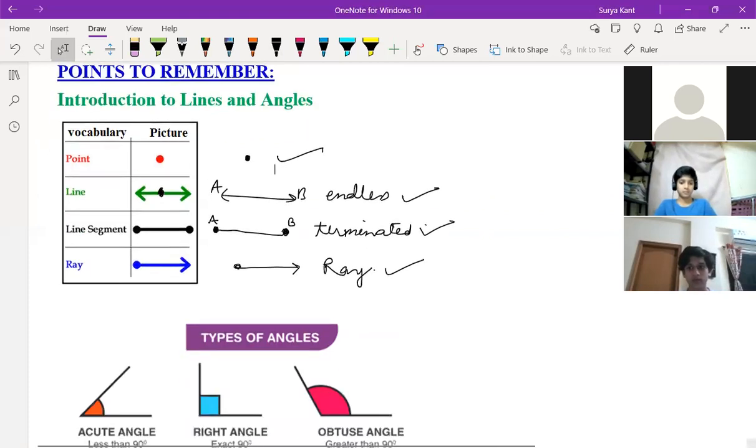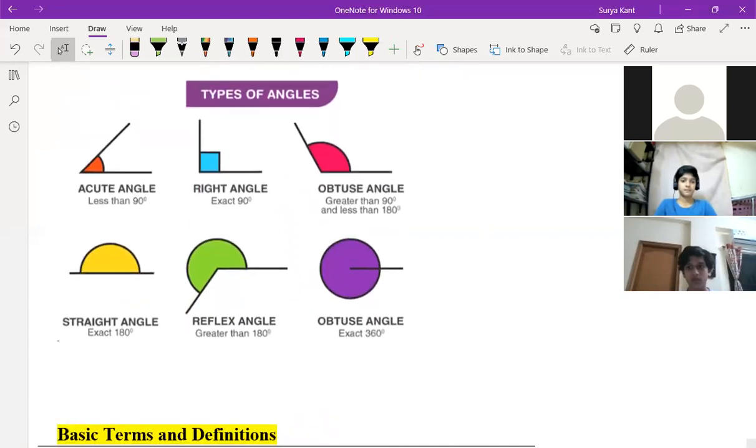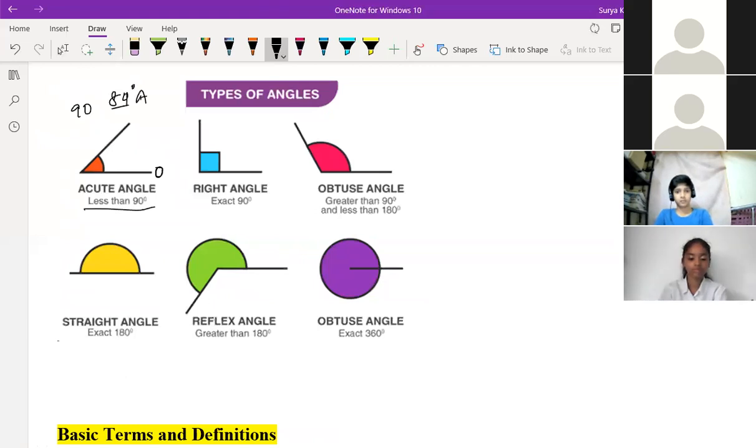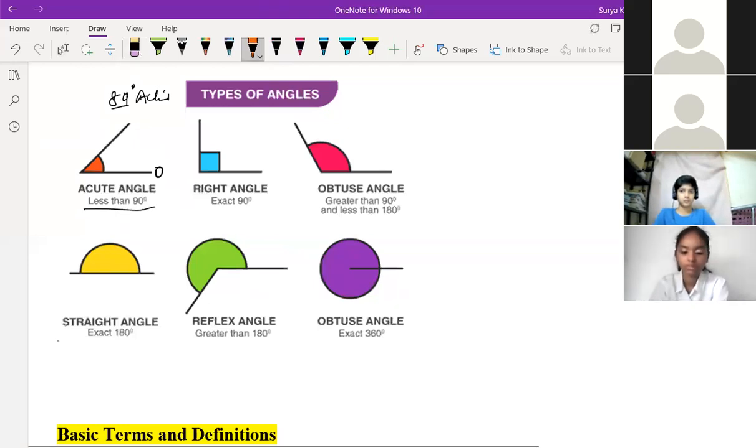All right, so next is types of angles. Acute angle, which is between 0 and 90 degree, sorry, less than 90 degree. Less than 90 degree is called an acute angle. If it is 89 degree also, that is acute. But when it comes to 90, then it's a right angle. Obtuse is more than 90, but less than 180.